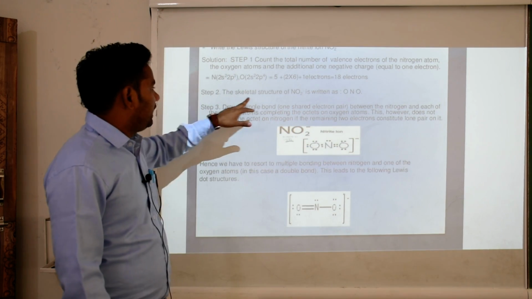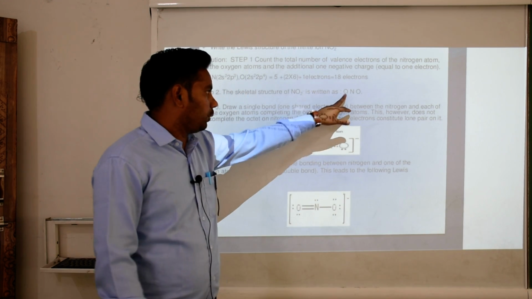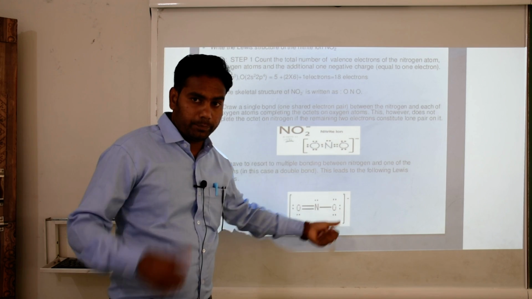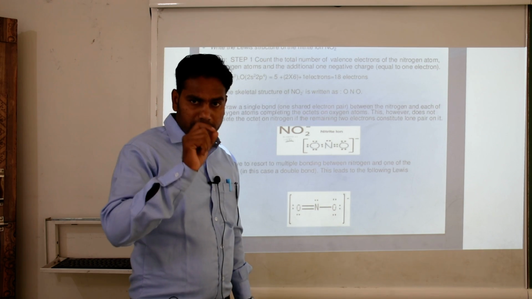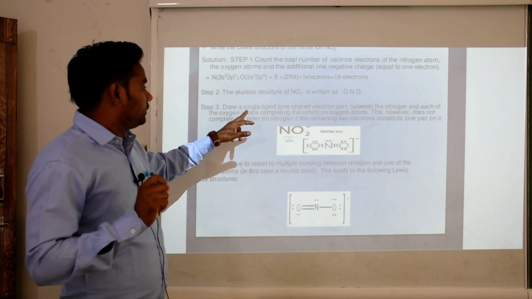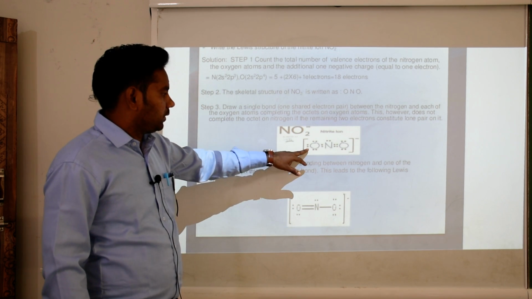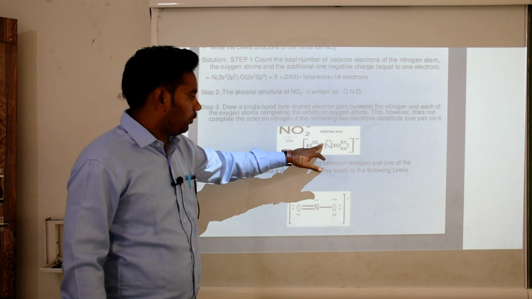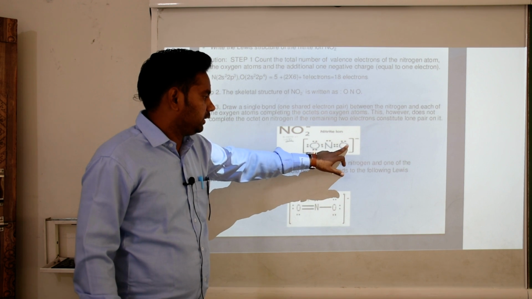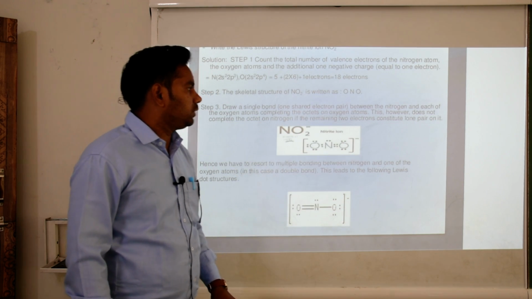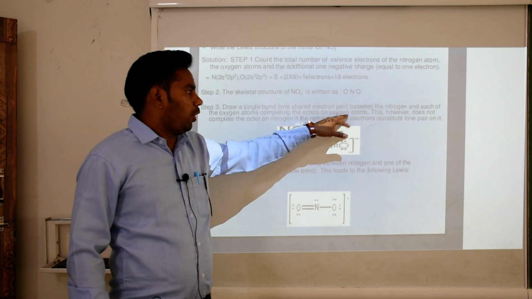Okay. Now the skeletal structure of NO2 is written as ONO. Here I also mention here ONO. Then draw a single bond, one shared electron pair. Okay. First we mention one single bond, one shared electron pair. Okay. So where is now this 1, 2, 3, 4, 5, 6. So 1 electron we share between this oxygen and nitrogen and between this oxygen and nitrogen. Between the nitrogen and each of the oxygen atoms combine and complete the octet on oxygen atoms.